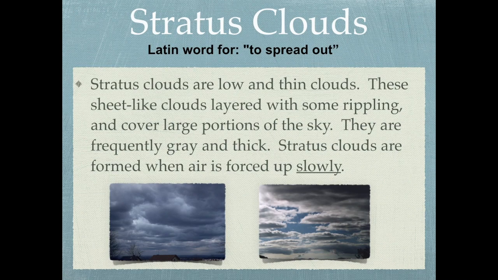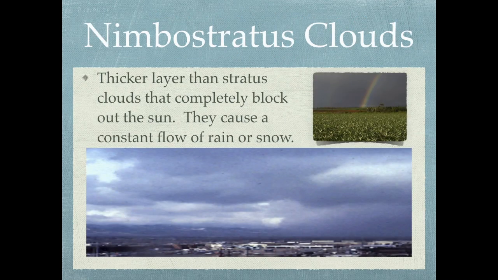The word stratus comes from the Latin to spread out, and these stratus clouds are low, thin clouds, and they're usually like a blanket or a covering. And these are formed when air is forced up slowly. That's a key. Please make sure you're aware of that. Stratus clouds are formed when air is forced up slowly. Then we have nimbostratus clouds. We're going to combine nimbus and stratus. This is a layered lower cloud that is filled with lots of condensation, lots of water, so it looks like it's going to rain or snow very soon. So this is a rain cloud.